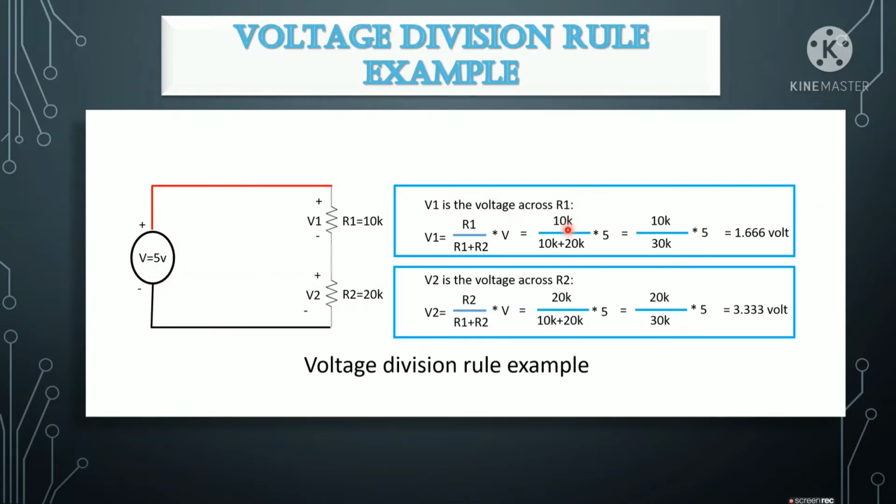We are calculating for the 10 ohm resistor, so 10 by 10 plus 20, into 5, that is 10 by 30 into 5, and we get 1.66 volt as V1. That is the voltage across the 10 ohm resistor. If we calculate the voltage across the 20 ohm resistor, V2, we take that resistor R2 divided by the sum of the individual resistors, R1 plus R2, so 20 by 30 into 5, we get 3.33 volts. This is a simple example of the voltage division rule.